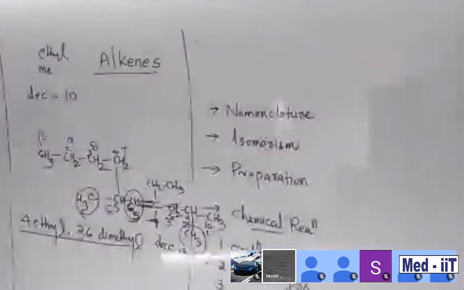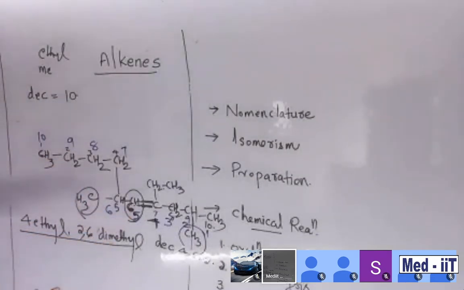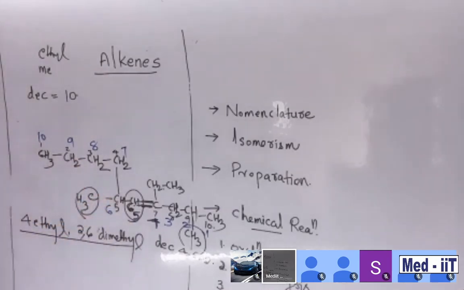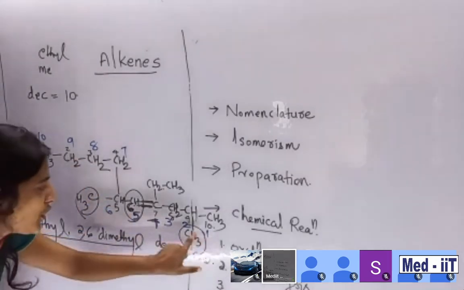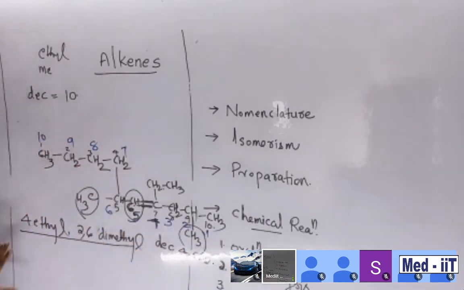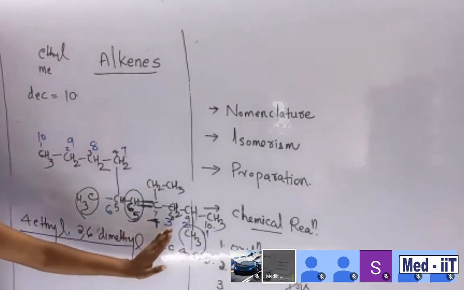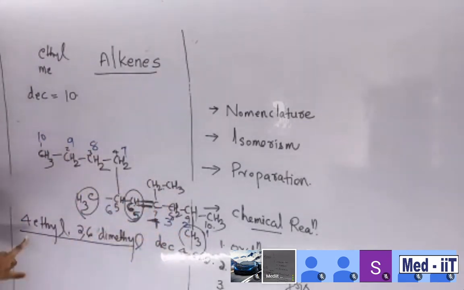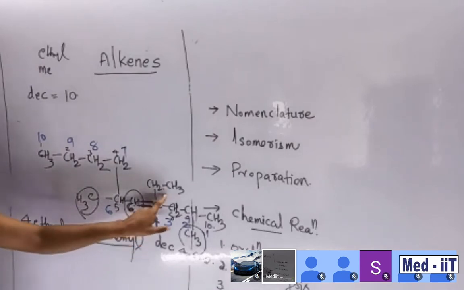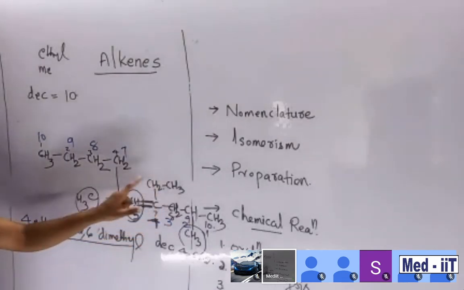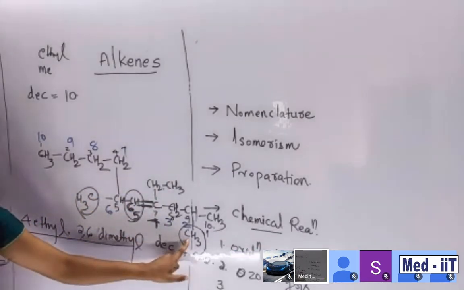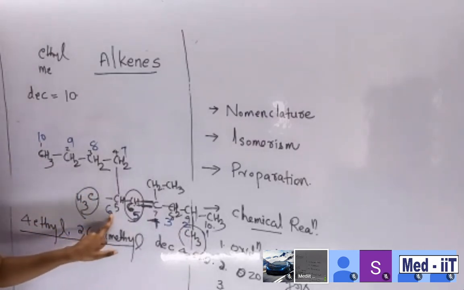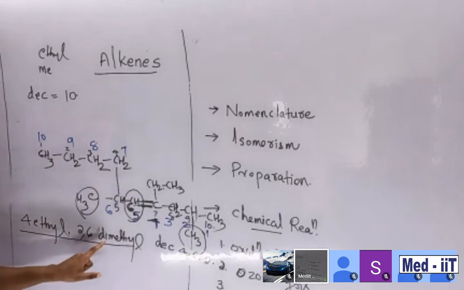Clear, students? I chose this big question because if you are able to solve this one, everything is simple. So first number the carbons 1, 2, 3, 4, 5, 6. First you number, and then you consider how much is present in the chain, and you specify the numbers also. So 4-ethyl in alphabetical order, and then methyl repeats 2 times, so in the second position and in the position of 6th carbon also. Then di means 2 methyl groups are there.